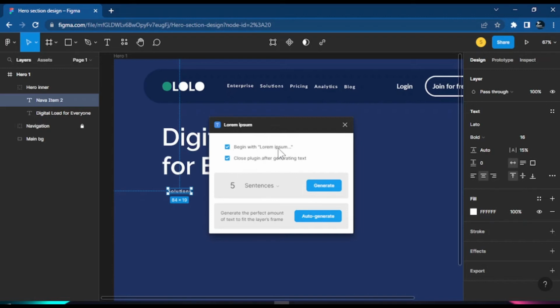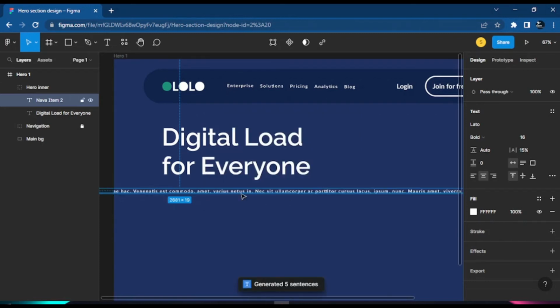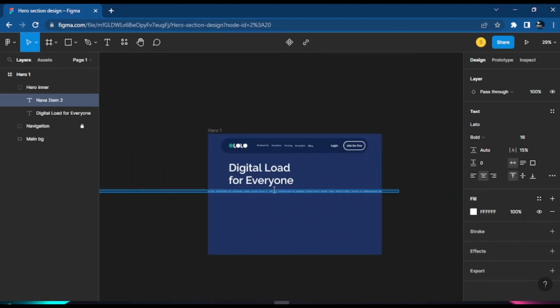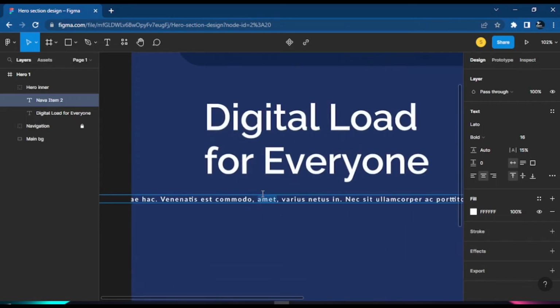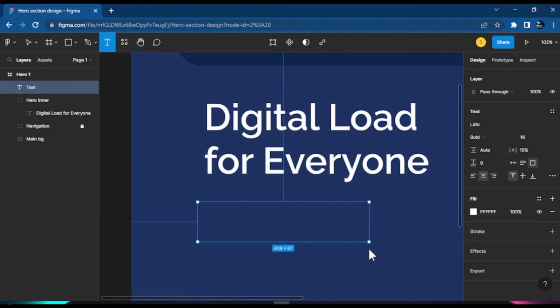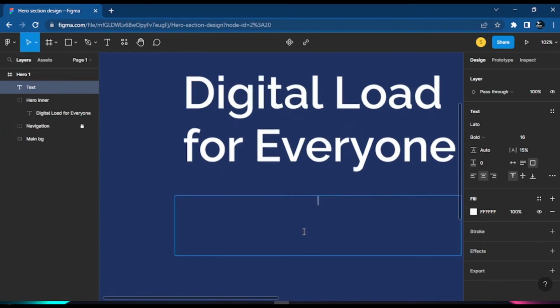Here this plugin will just ask where you want to begin your text and how many sentences you want, those kind of things. So we could say we want a sentence of 5, and we could just generate that. And it helps us generate this long text we get here. I could just clean them up, so let's zoom in and clean this text up. Press down. Okay, cool. Now let's click on the T and add the text we defined. So for this text, I could just add my own lorem.